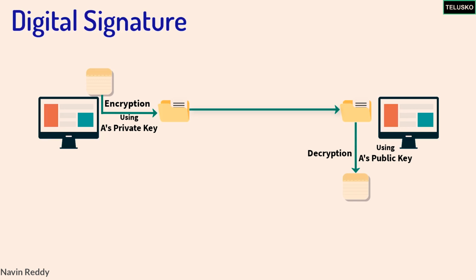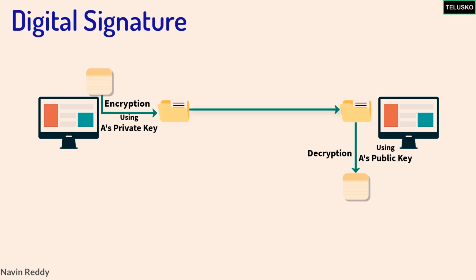The moment A signs the message with his own private key and it is decrypted with A's public key on B's end, B is sure that this message is coming from A, because the message was able to be decrypted with A's public key. And the only way that is possible is if the message has been encrypted by A's private key. Now we have achieved authentication, right? But then we are losing confidentiality, right? How can we achieve that?